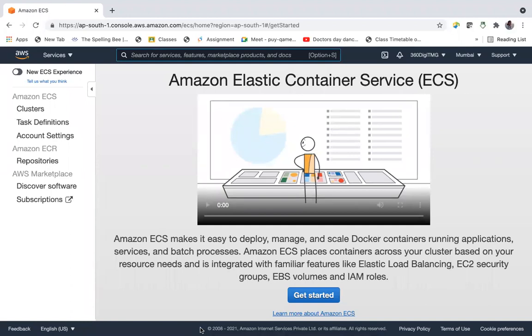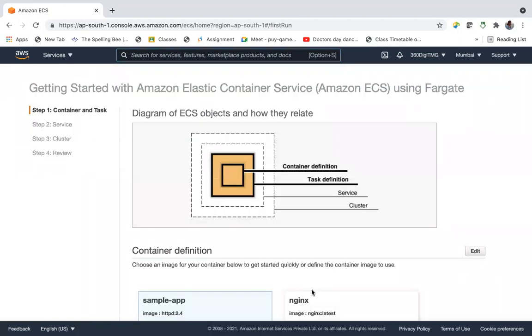And here ECS contains a few things. One is task definition. Let us click on get started. So this is how it happens, 4 steps. First step is creating container and task. Then service cluster. So this is how it will be there. We already talked about cluster.